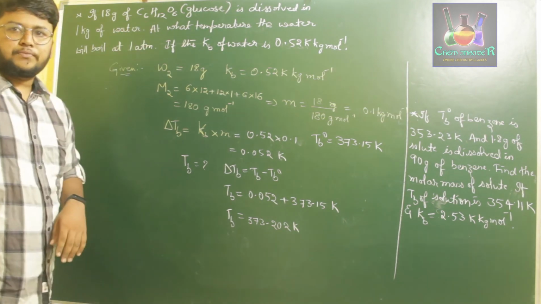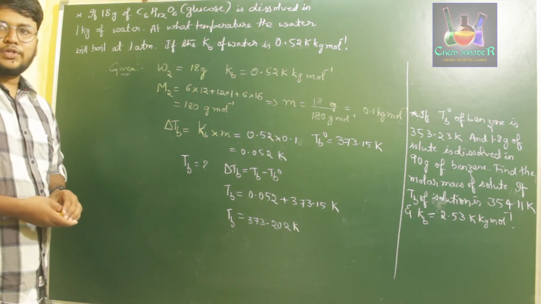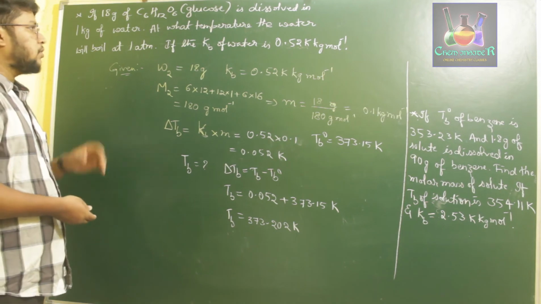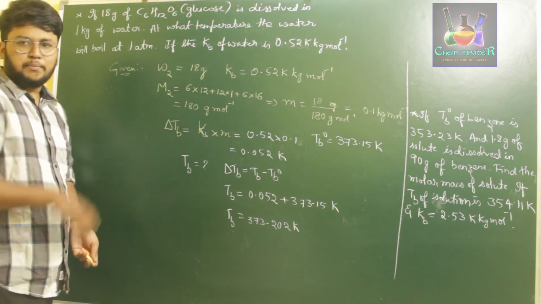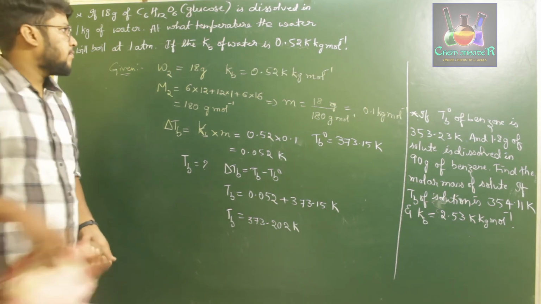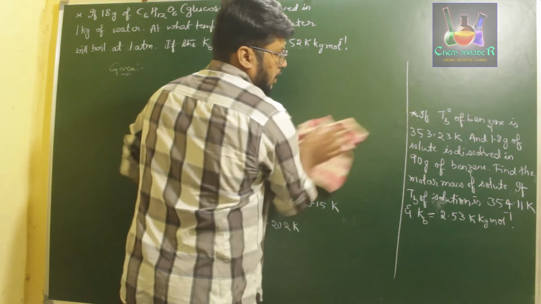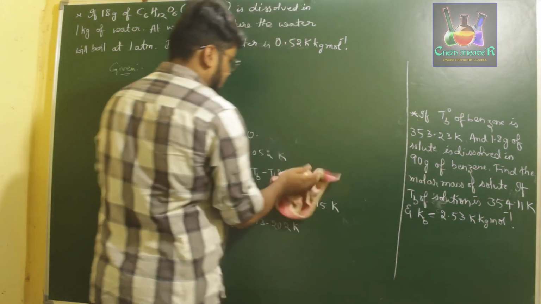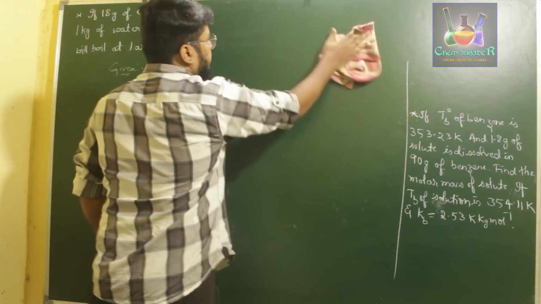So this is how you can calculate the boiling point of a solution which has some amount of solute and the solvent in 1 kilogram. Next we'll solve the second problem, where they have asked us to find the molar mass of the solute. Now this is a bigger problem, so we'll observe it carefully.